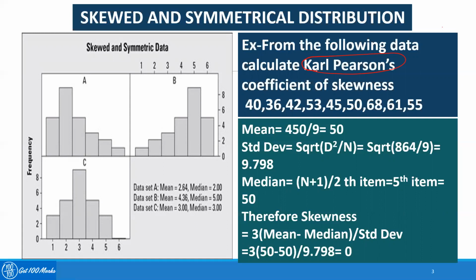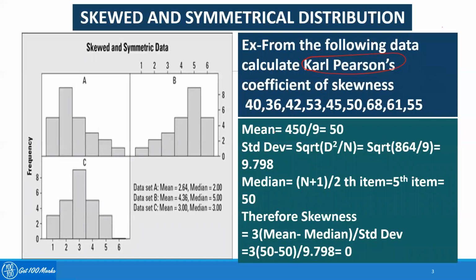Now for this particular situation, none of the numbers are repeating. Therefore, the mode will be 0. There is no mode. So for this situation, I'll use the formula 3 into mean minus median divided by the standard deviation, which is again the Karl Pearson coefficient of skewness.